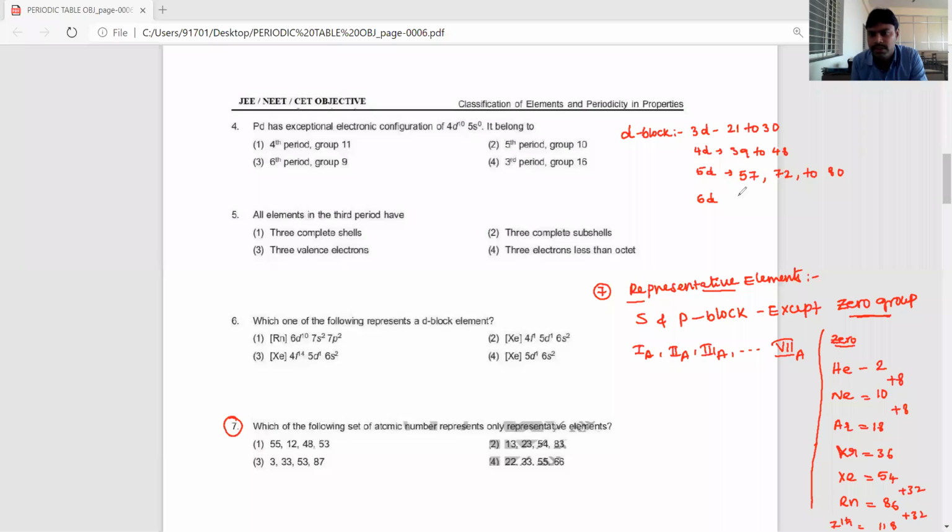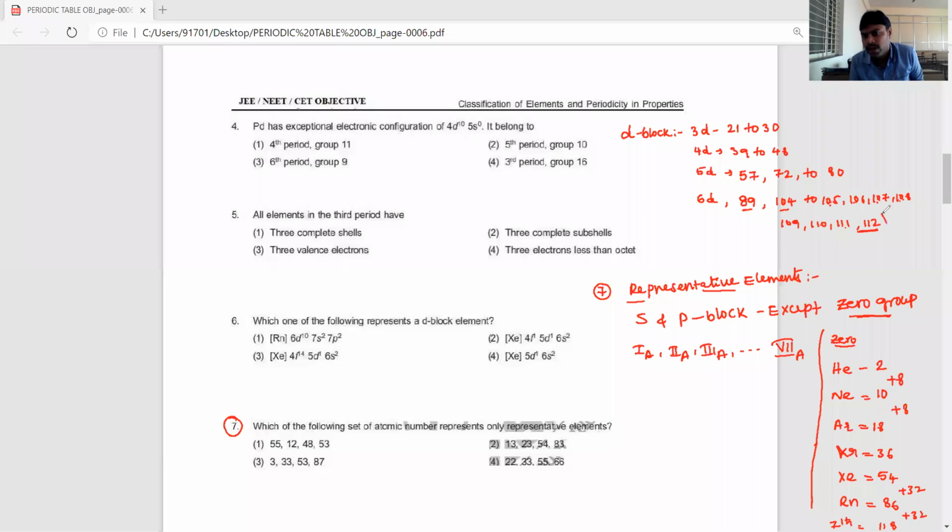Then 6D series elements atomic numbers are 89, 104, 105, 106, 107, 108, 109, 110, 111, 112.